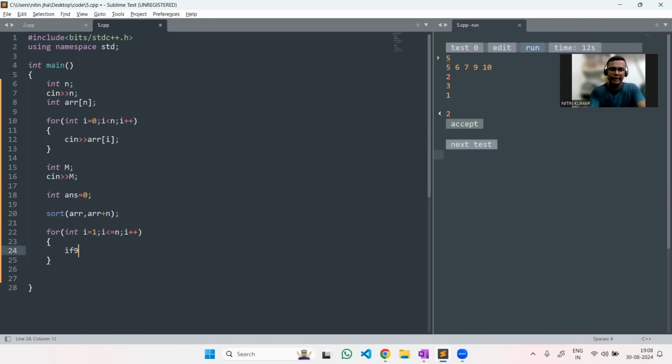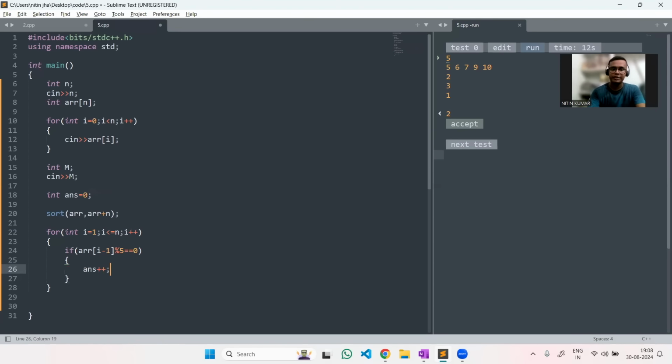Okay, so let me check it. So the free condition will be what? If array of i minus 1, because for one based indexing we have to convert it to 0 based indexing, if it is equal to 5 is equal to 0, then it comes for free. So if it comes for free, we do not have to pay anything. So just add it to my answer.